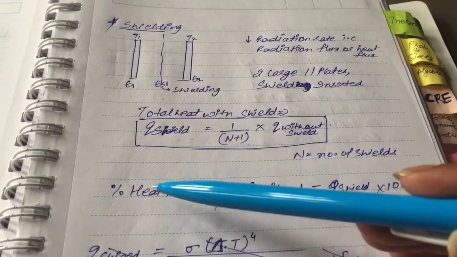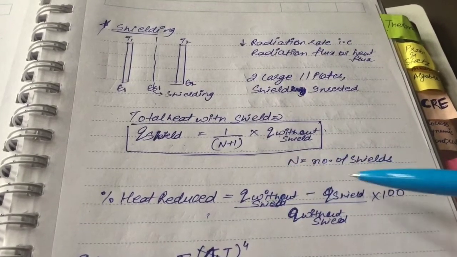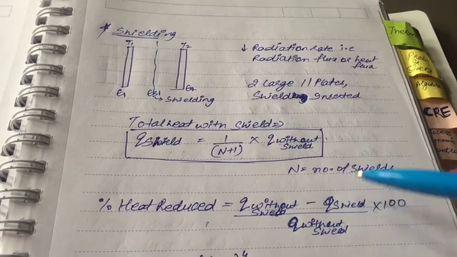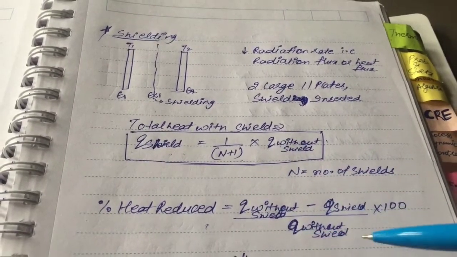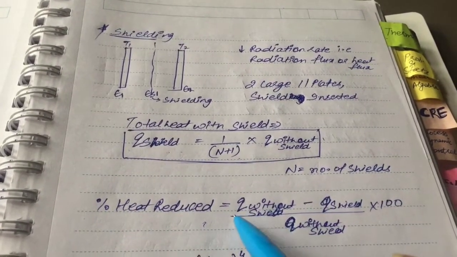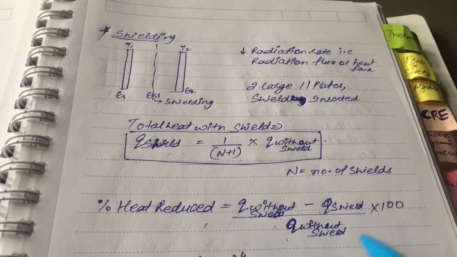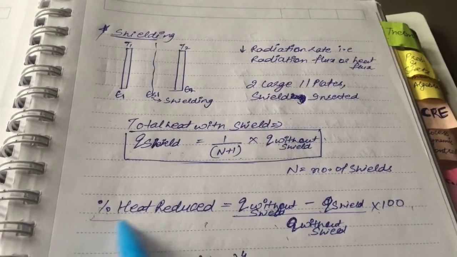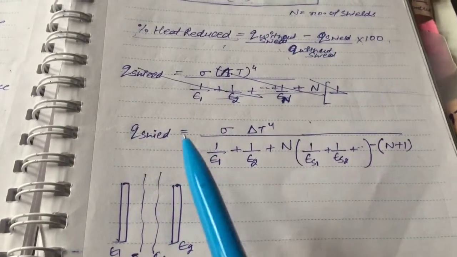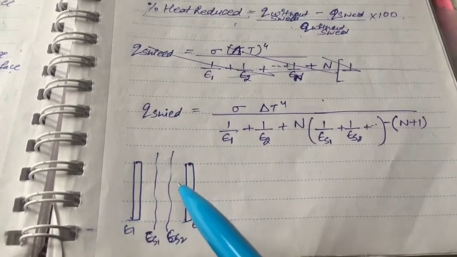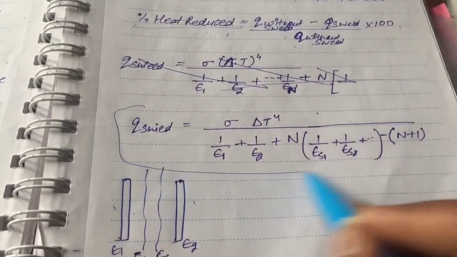So the percentage of heat reduced, basically we are using shield to reduce the heat. To calculate the percentage of heat reduced, we subtract the heat with shield from the heat without shield, upon heat without shield, times 100. Heat Q without shield minus Q with shield, upon Q without shield, times 100 would give us the percentage of heat reduced.